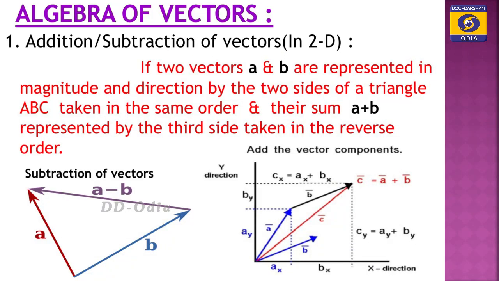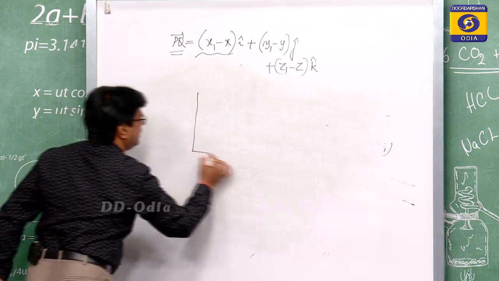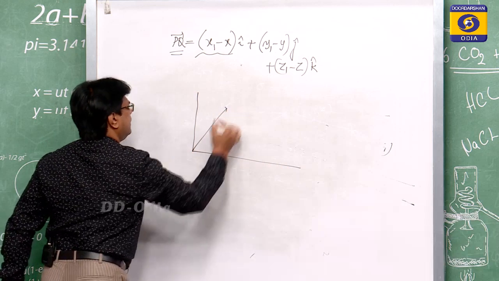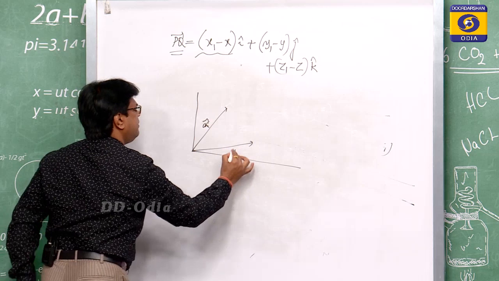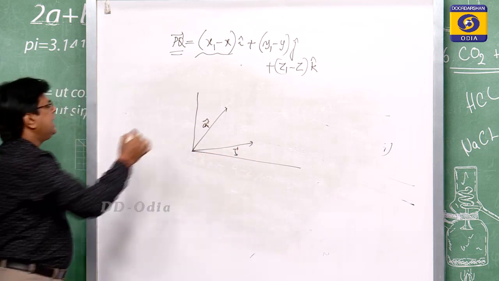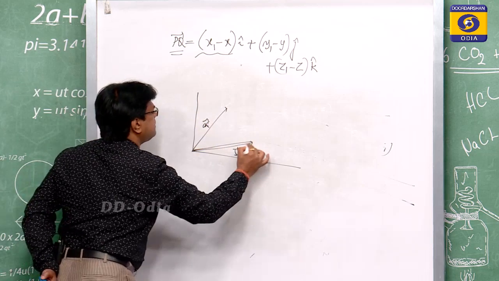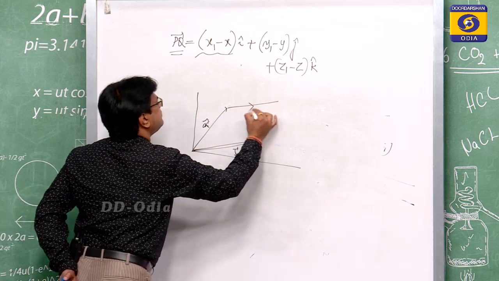Then come to algebra of vectors. So, addition and subtraction of vectors in 2D. We can also add two vectors. If A and B are two vectors, then the sum will be A plus B and subtraction will be A minus B. Suppose this is your A vector, this is your B vector. Then we consider this vector like this.